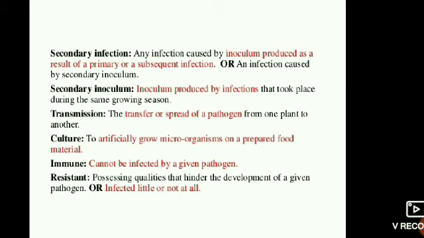The next term is resistant: possessing qualities that hinder the development of a given pathogen.